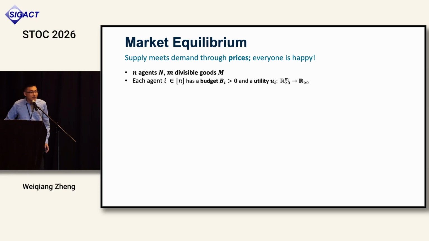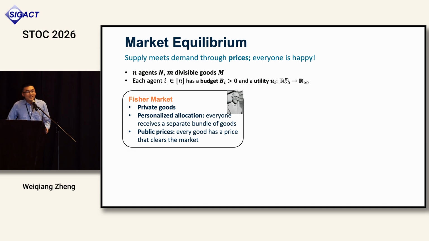Some notation: I will assume there are n agents and m divisible goods, and every agent comes in with a budget. They don't have value for the money. They want to spend all their budget and get some goods, and they have a utility function representing their preferences on the goods. In fact, in this session we have 3 talks on Fisher market. So just to introduce it, it's an important framework concerning allocating private goods. Private goods means there is a unit supply of every good, and everyone will receive a separate bundle of goods.